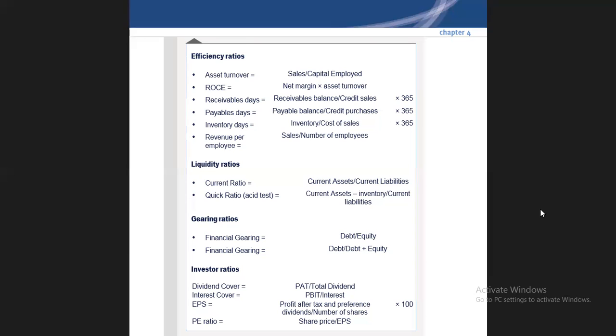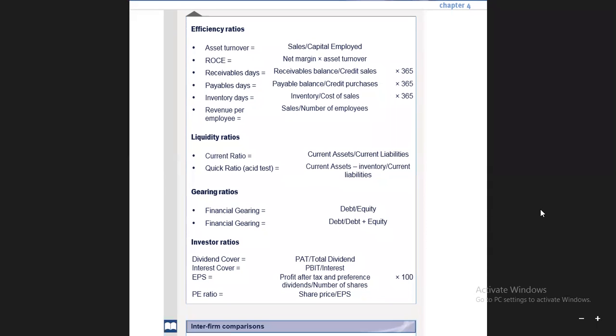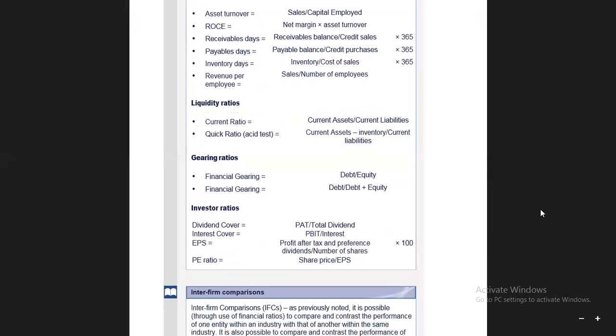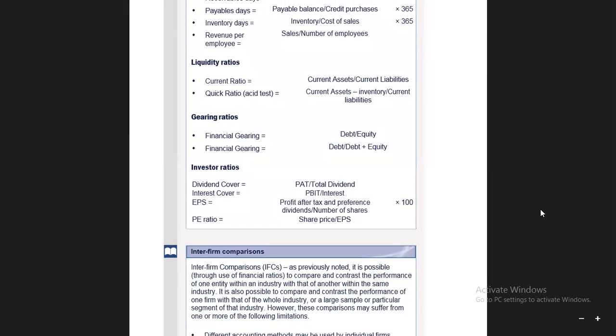Then revenue per employee is equal to sales divided by number of employees. How much sales is done by the number of employees? That will give you the idea of how much revenue we are getting through each employee. So these are basically the efficiency ratios, that is, how efficiently the company and the employees are working to give the organization profit.